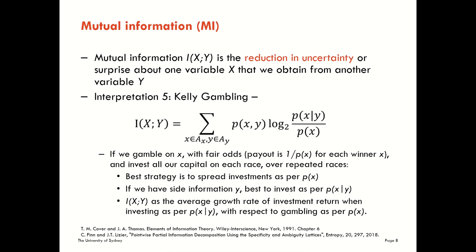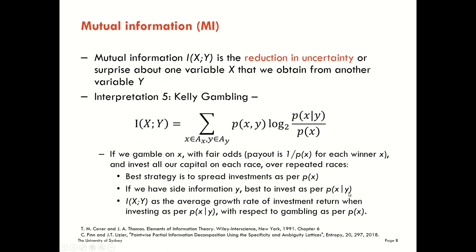And in fact, the best strategy is actually a neutral strategy. Whichever horse wins, we get our full investment back at the end of the day. Obviously we're not winning anything net overall, but it is actually the best strategy. Any other strategy will result in you losing money. However, if you have some side information here, let's call that y, that changes the way you view the probabilities, it changes your expectation of x winning from the prior probability here to some posterior probability given y, then your best strategy is actually to spread your investments as specified by that posterior probability of X given Y.